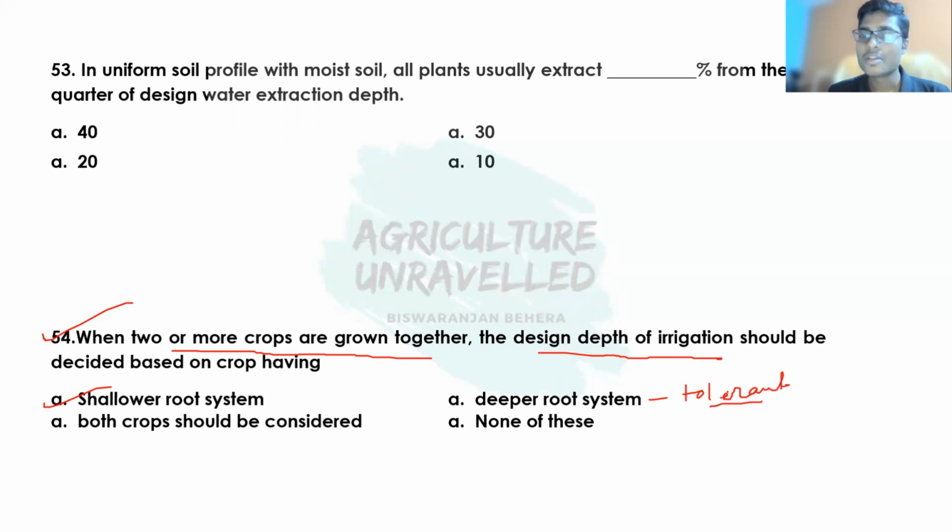So if we schedule our irrigation according to the deeper root system, then the shallow root system will be affected. This crop will be affected because a shallow root system is not tolerant to soil moisture stress condition. But if we consider the shallow root system and schedule the irrigation water based on this crop, then even if moisture stress is there, the deeper root system crop can tolerate it, because a deeper root system is tolerant to soil moisture stress condition.